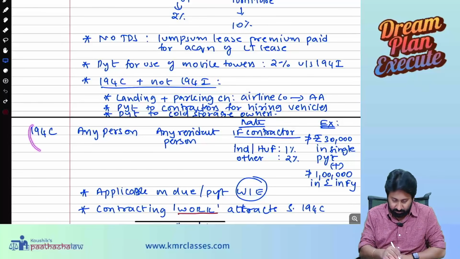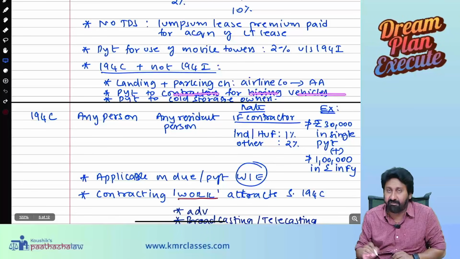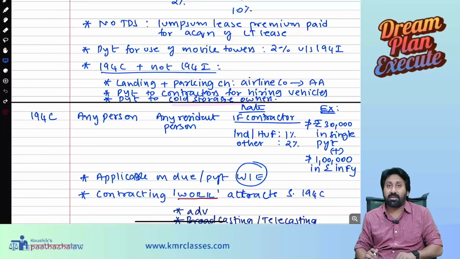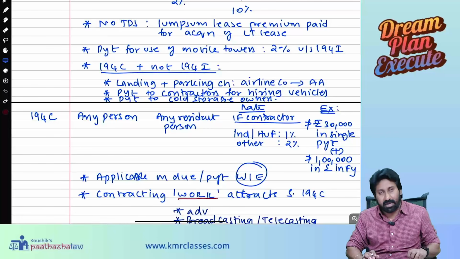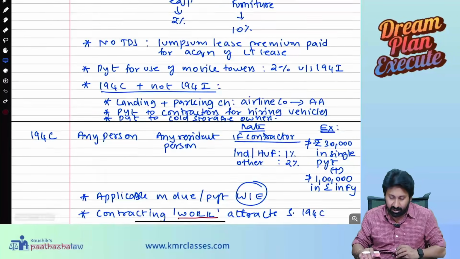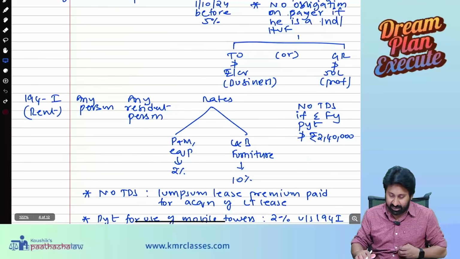Next, payment to contractors for hiring vehicles, 194C. Payment to cold storage owners, 194C. In that case also you will pay the contractors, but that will come under works contract under 194C, not under 194I. 194I is rent. Okay, 194I is the rent.